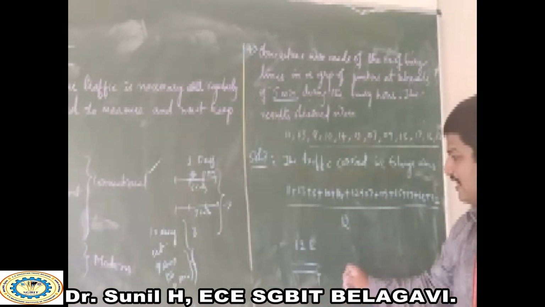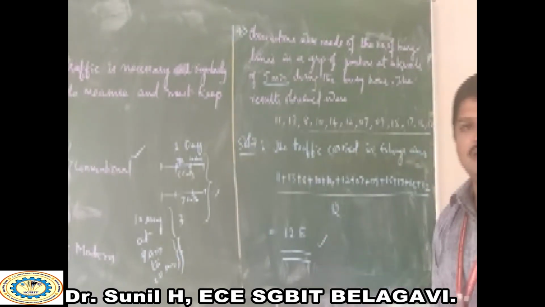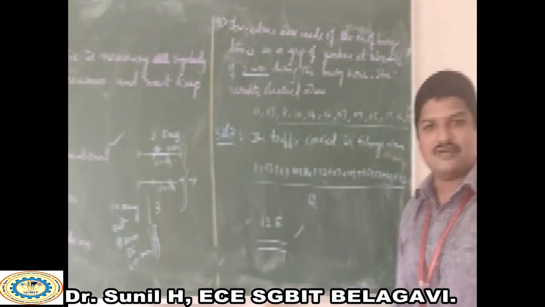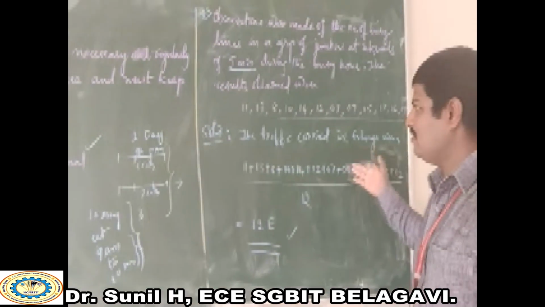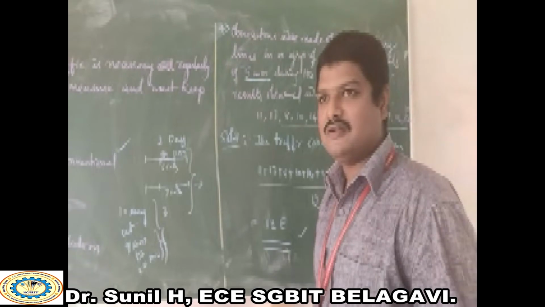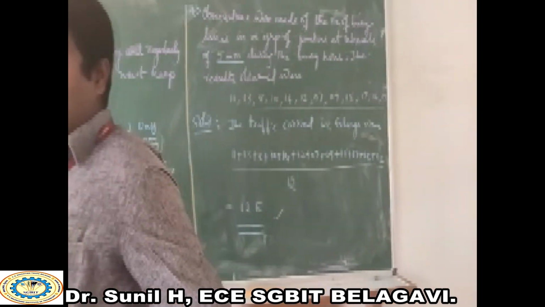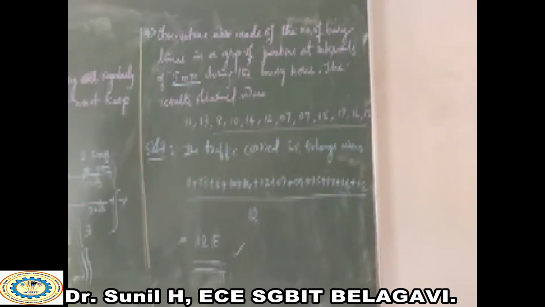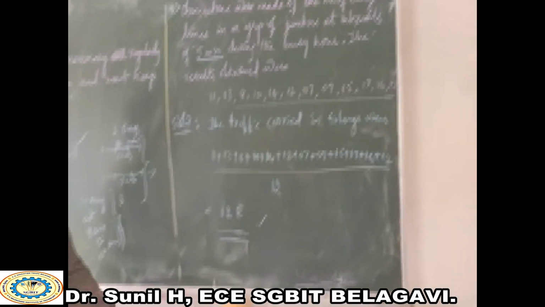At that time you get the value in terms of erlangs, which indicates the traffic carried, that is the summation of all the results divided by the number of iterations, which is 12. If you add and average like this, you get the total traffic carried at that moment in terms of erlangs.